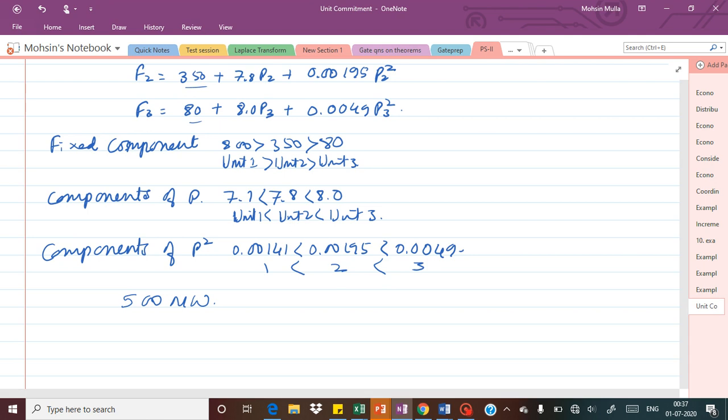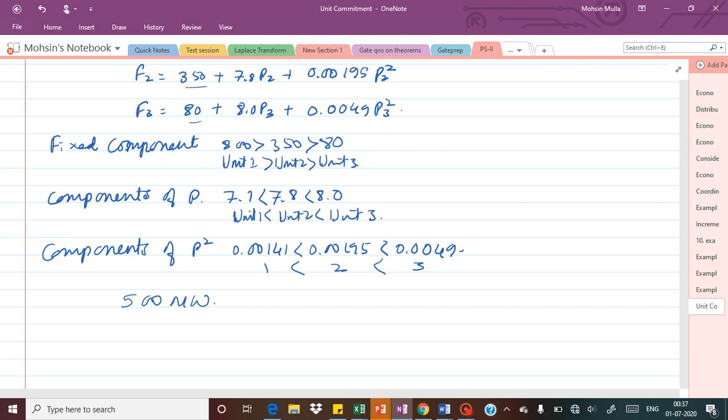This means unit 1 is the most economical, the next most economical is unit 2, and the third is unit 3. That is the condition. Therefore unit 1 will be turned on and committed to supply the load up to 500 megawatt, as its maximum capacity is 600 megawatt.